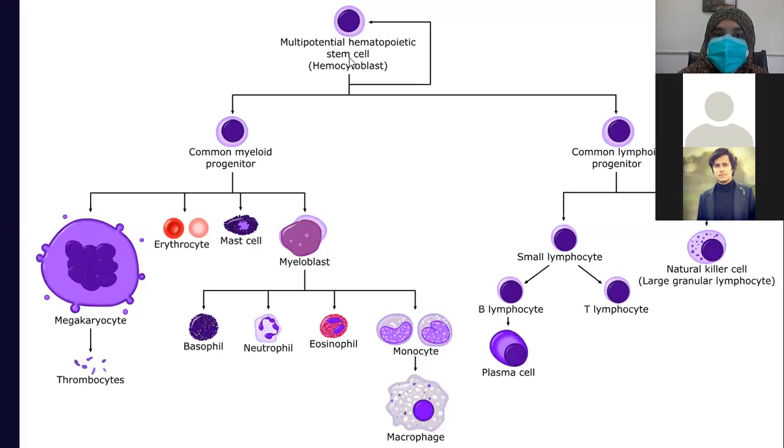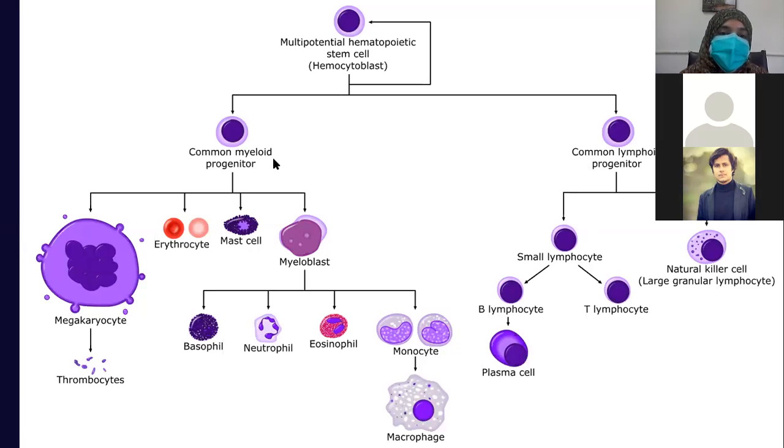So if the multipotent stem cell gives rise to common lymphoid progenitor, it will form lymphocytes. Natural killer cells, B lymphocytes and T lymphocytes are formed from common lymphoid progenitor. As the name indicates, lymphoid gives rise to lymphocytes. B lymphocytes give rise to plasma cells, and the T lymphocytes are formed.